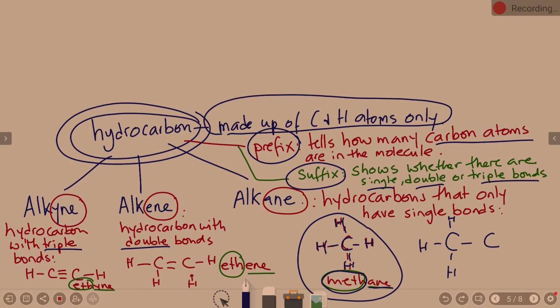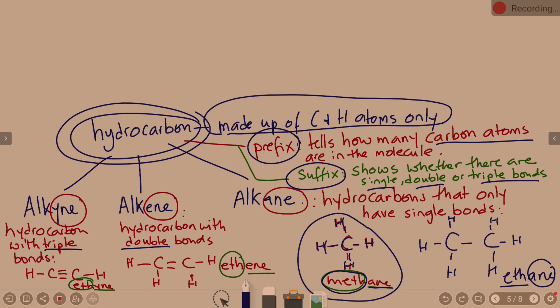Really important here is that you recount the bonds that you have. You cannot have more than 4 bonds to a carbon. So then 1, 2, 3, 4. This is called an ethane. You notice that methane and ethane are the same in that they end with ane. That is their suffix. The prefix tells me how many carbon atoms I have. We're clear? Okay, moving on to alkenes.